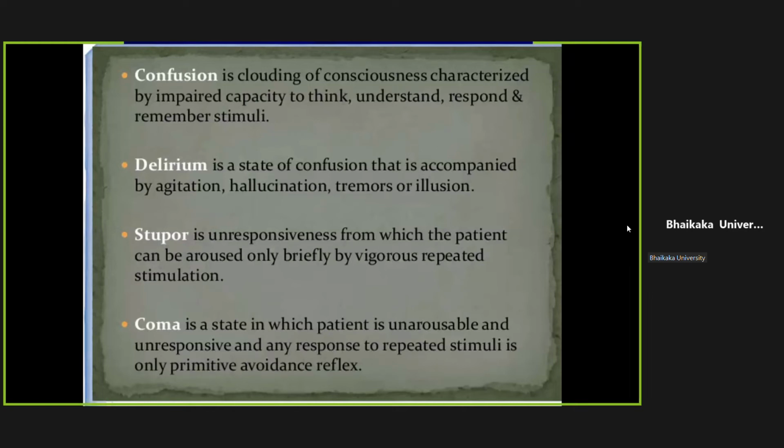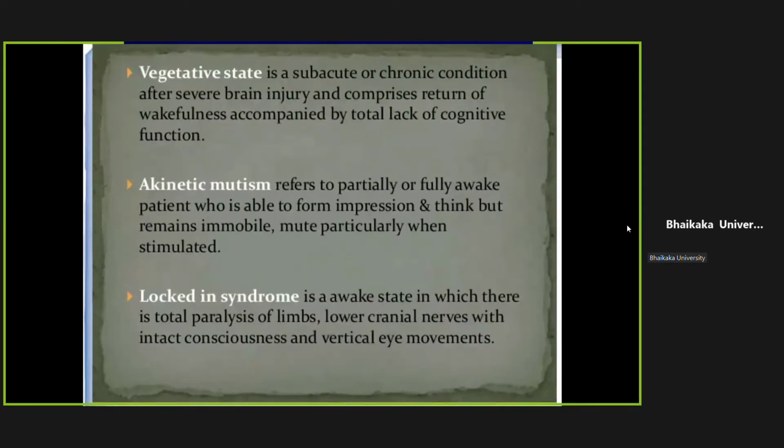He will respond to your commands, and then again he will go to sleep. That is stupor. And coma is when the patient remains unarousable and unresponsive despite repeated stimuli. There are a few other definitions that you also should know. So what is vegetative state? Second is akinetic mutism. And third is locked-in syndrome.